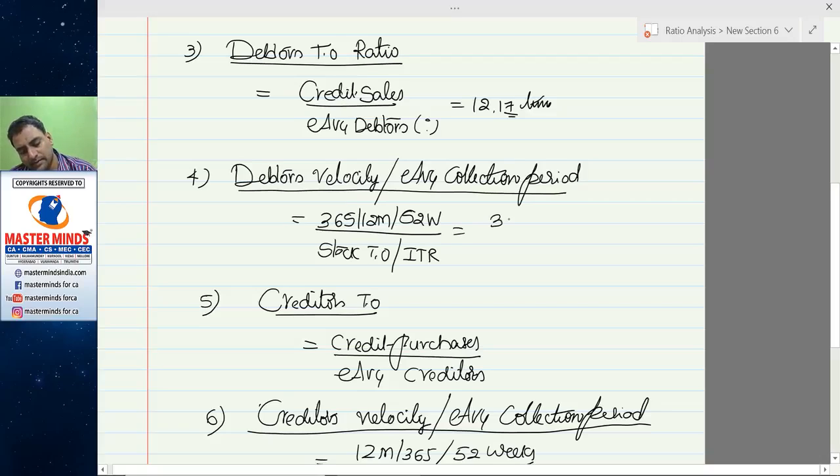See, in 365 days, 12.17 times credit has been allowed. It says your credit period is equal to 30 days.